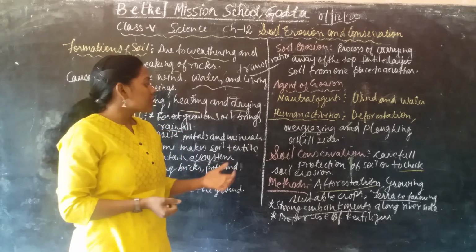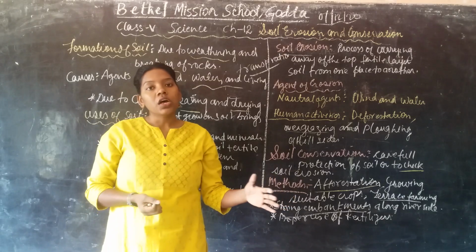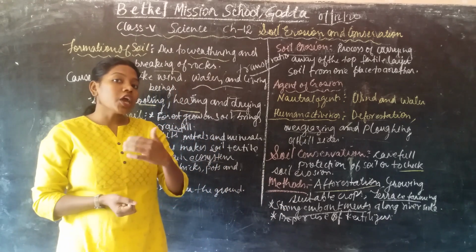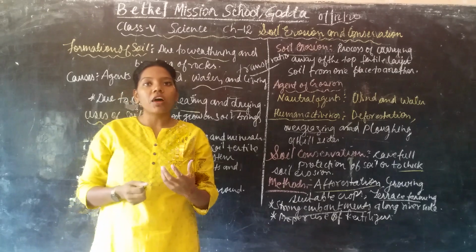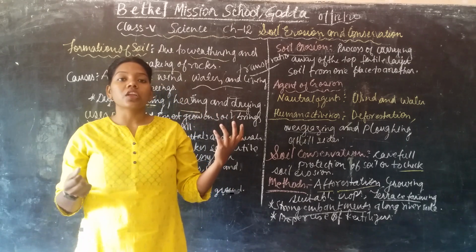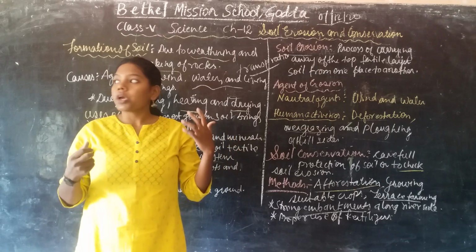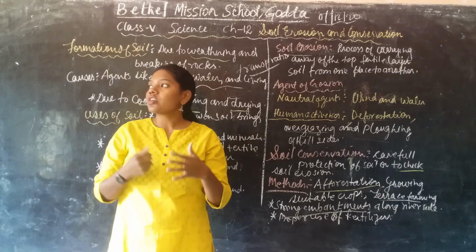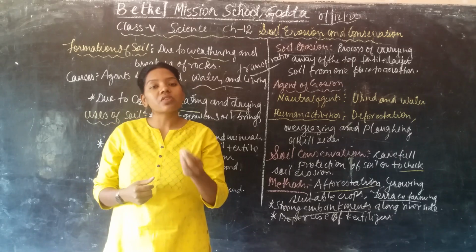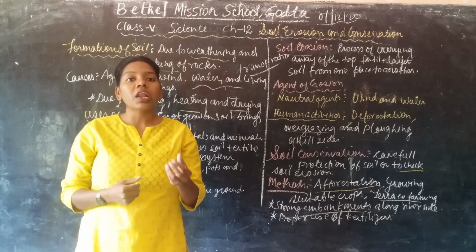So this is how we can conserve and protect the soil. I hope you can make use of this in your life, that you should plant more and more trees in your lifetime. Because nowadays in the modern world there is so much less forest, and due to that there is less rainfall.